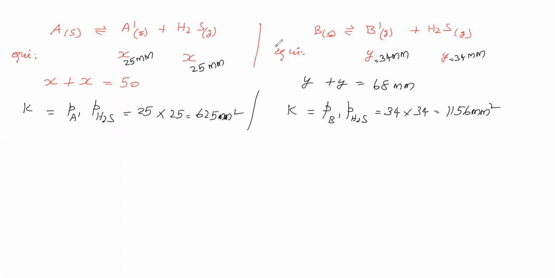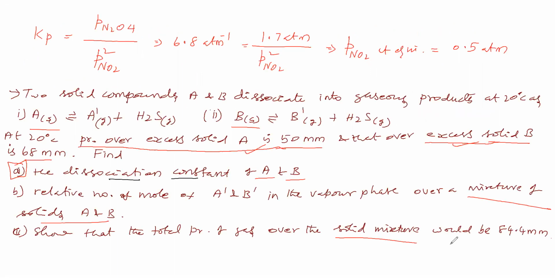Okay, what is the assumption we have taken? We have taken solid A separately and got equilibrium, solid B separately and got equilibrium. Based on that we have found the equilibrium constants. That is the assumption we have taken. But in the question, as per these two lines and the first subdivision, in what way we have to take solid A and solid B is not mentioned.